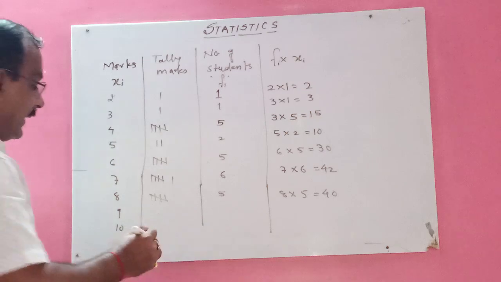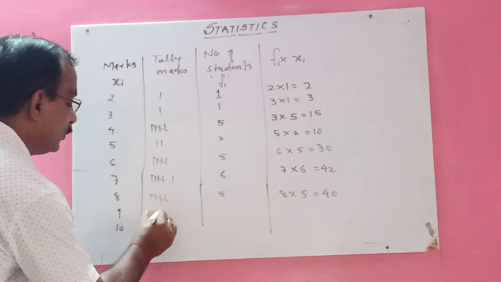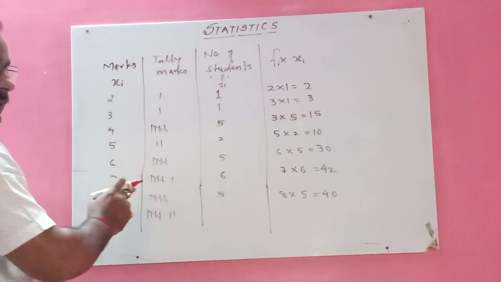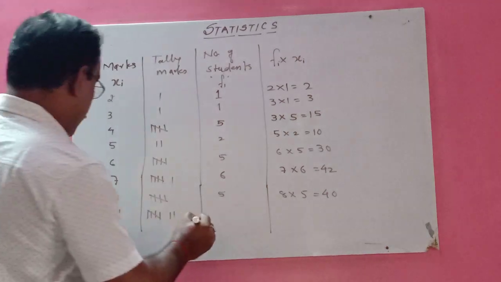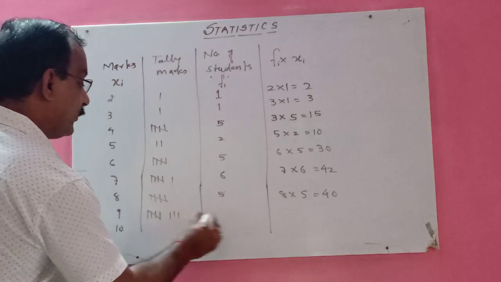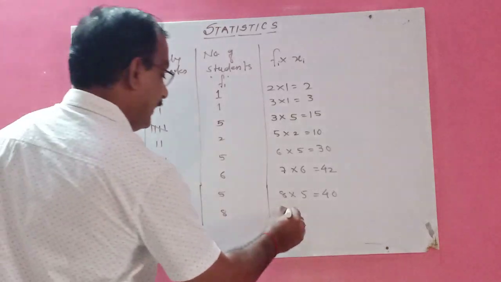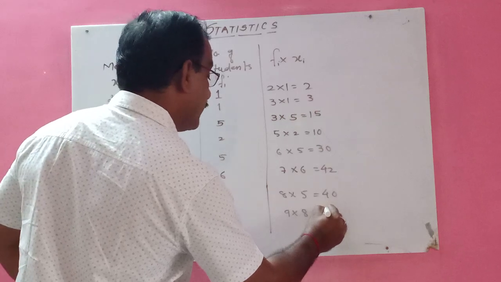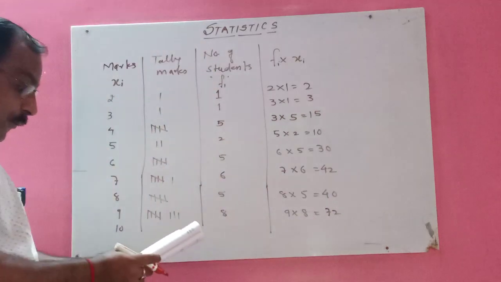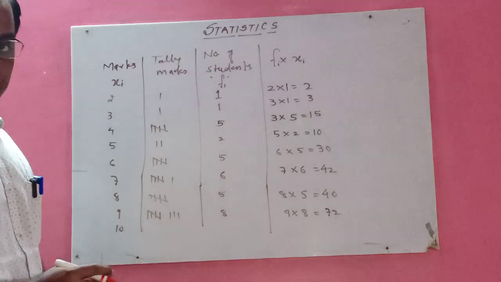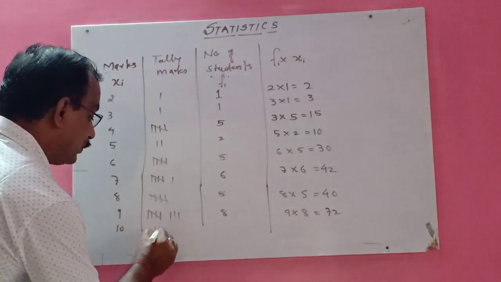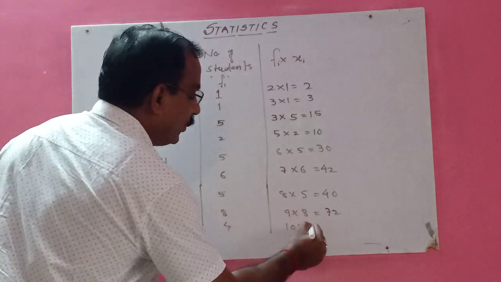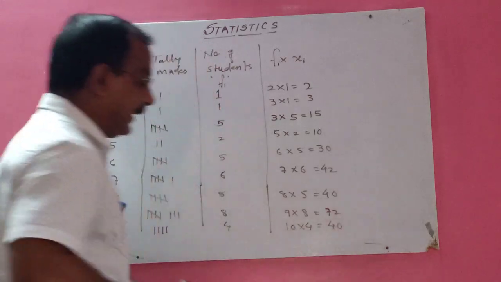And 7 students got 9 marks. 1, 2, 3. All these are scholar students, children. There are 7 students who got 9 marks. So here 9 into 7. And the toppers, there are 4 students, children, who got 10 out of 10. So 1, 2, 3, 4. Here I will write 4, 10 into 4, which is equal to 40.